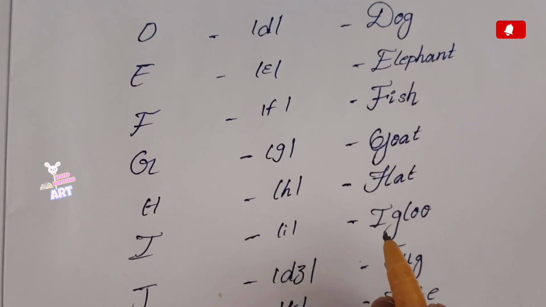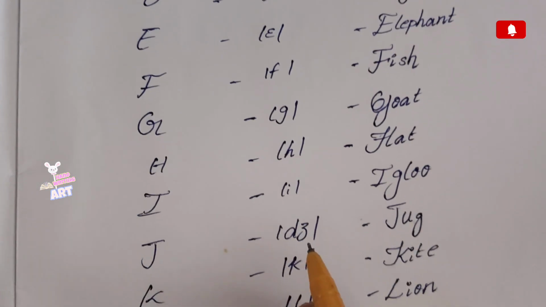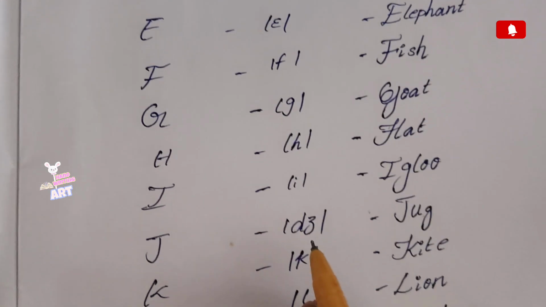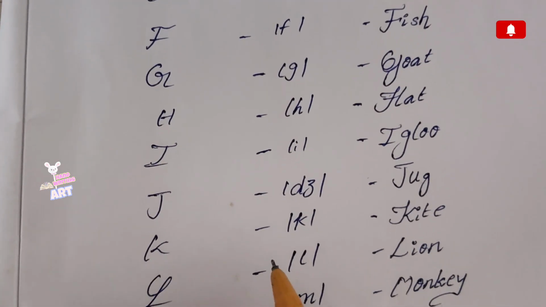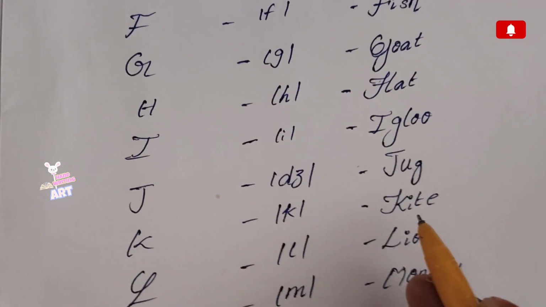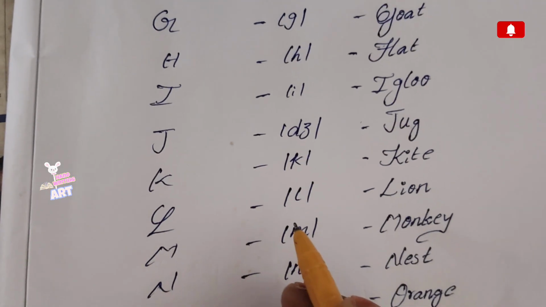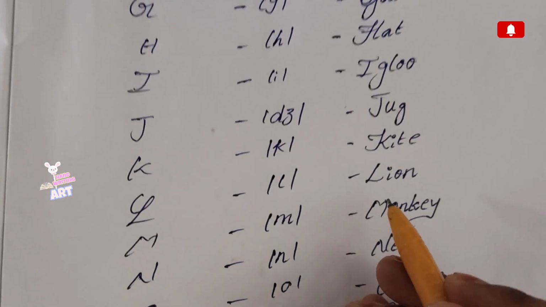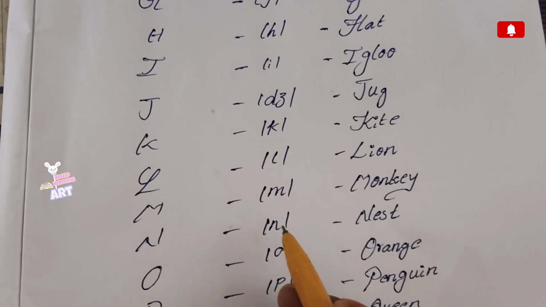And I, the sound is i. And example, igloo. And J, the sound is j. And example is jug. And K, the sound is kha. And example is kite. And L, the letter sound is la.